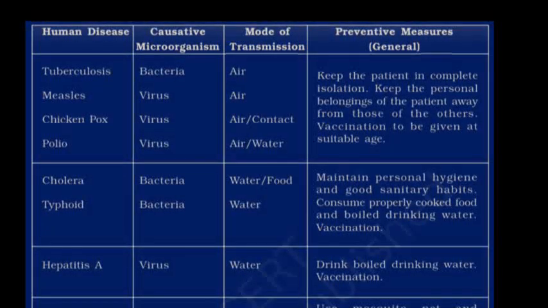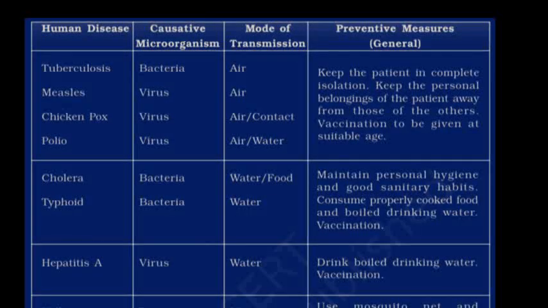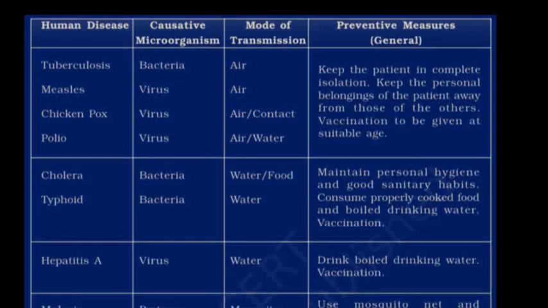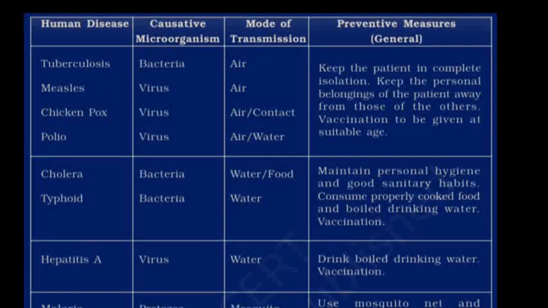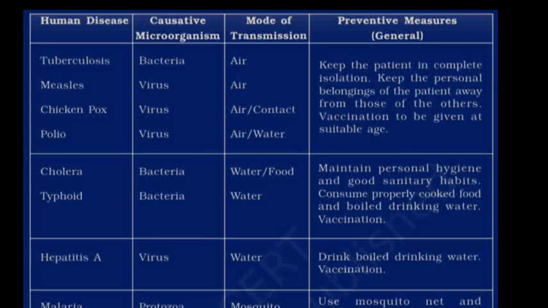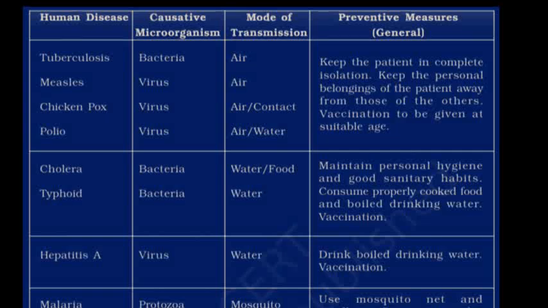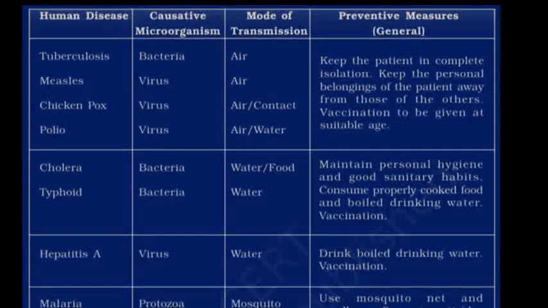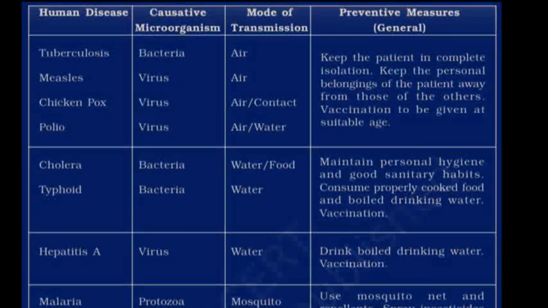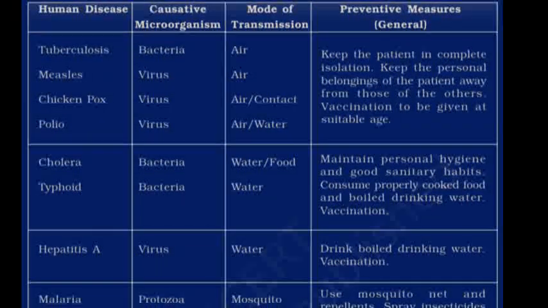Now let's see some of the diseases which are caused in humans because of these microorganisms and how they are transmitted. For example, we start with tuberculosis. Tuberculosis is caused by bacteria and the mode of transmission is air. And measles, again a disease wherein you get pox-like things on your body. It's caused by virus, again spreads through air. Chickenpox, another disease which has kind of boils on the body. It's again caused by virus. It can be spread by air and contact. Polio, one of the diseases which has been declared as completely eradicated, was caused by virus. It used to spread by air or water.